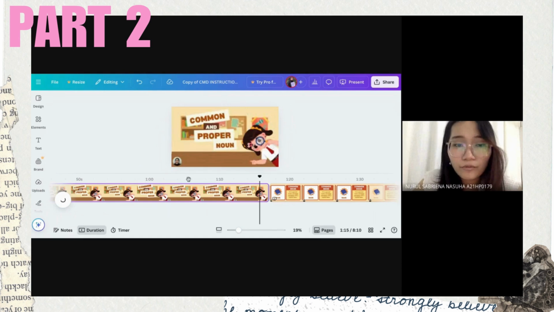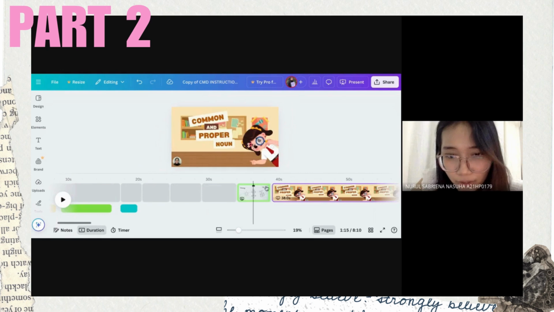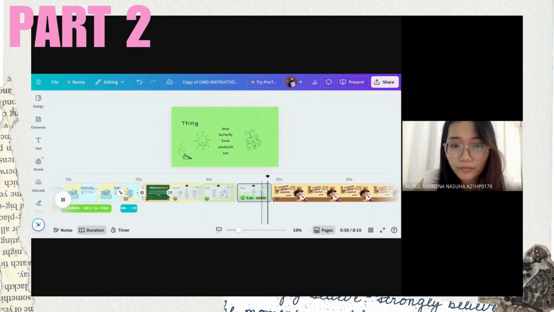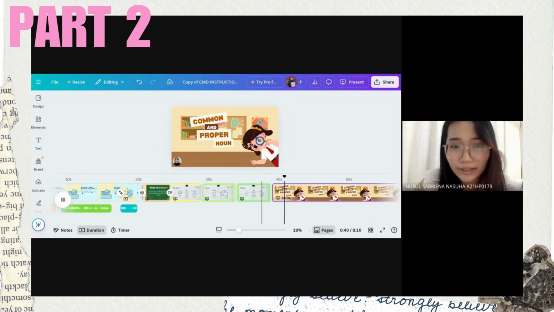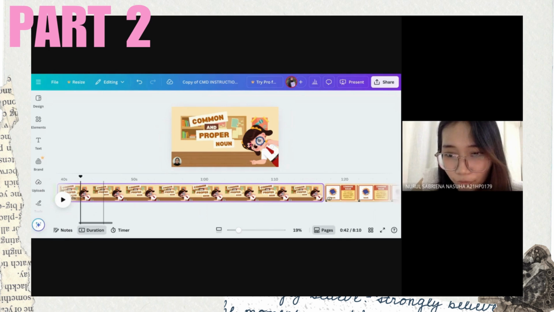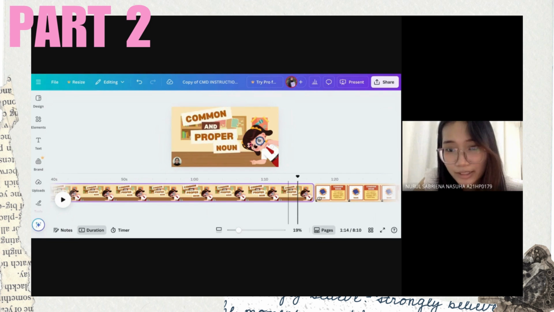For this part, the page is bouncing in as well, the transition of it. For example here, the page bounces in like that to highlight the common and proper noun. Then for this part, right after the title, we jump right into the lesson, the common noun.